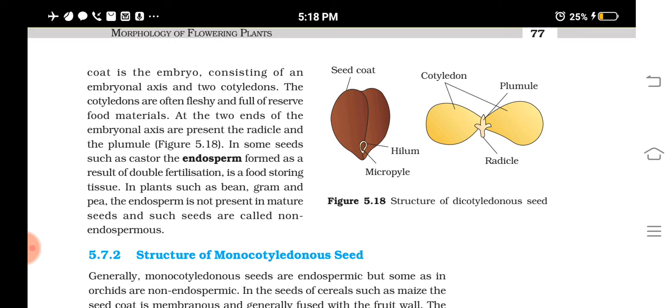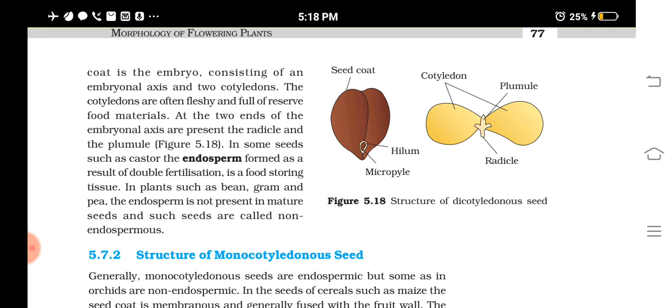Endosperm is formed by triple fusion. Triple fusion you will study next year. One of the male gametes released from the pollen grain will fuse with two haploid cells of the embryo sac that is present inside the ovule. In detail you will study this next year.